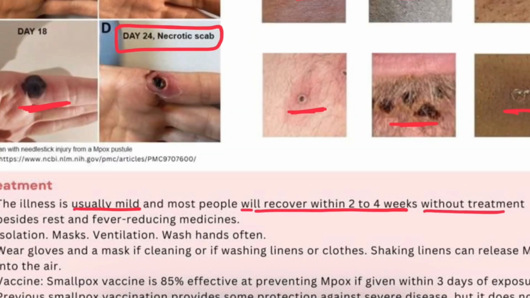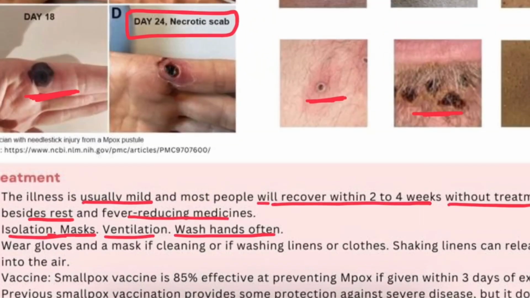As for treatment, the illness is usually mild, and most people recover within 2 to 4 weeks without treatment, as with any viral infection. Only bed rest and fever-reducing medicine can be given. We have to isolate such patients as it is contagious. We have to wear a proper mask, provide ventilation, and wash hands frequently when we touch such patients. Wearing gloves and a mask while handling the linens or clothes of such patients is important.